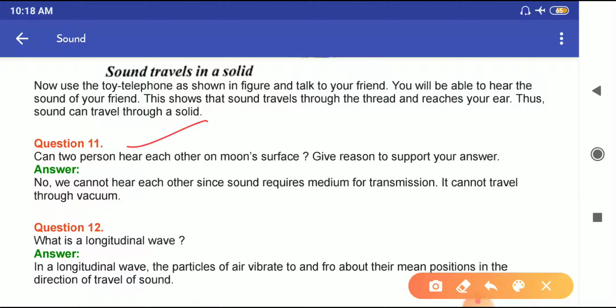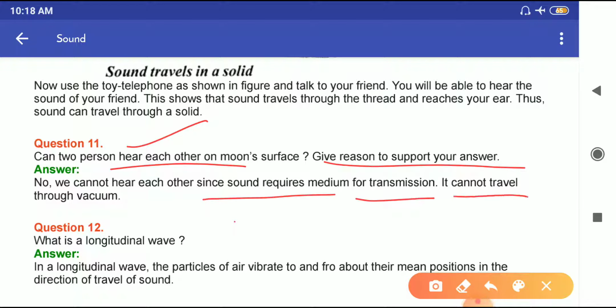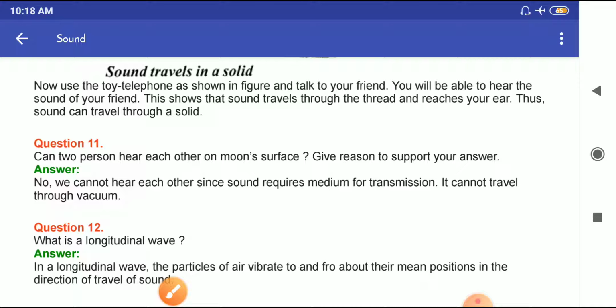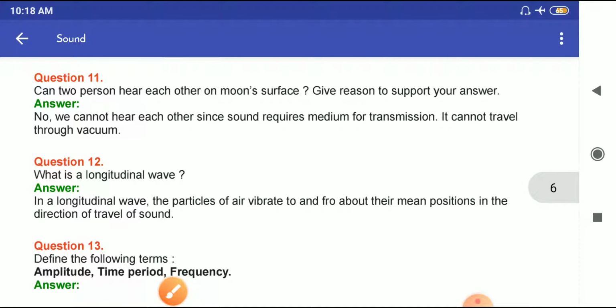Question number 11, can two persons hear each other on the moon surface? Give reason to support your answer. No, we cannot hear each other since sound requires a medium for transmission. It cannot travel through vacuum. And on the moon surface, there is vacuum.